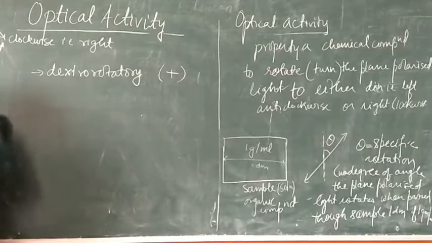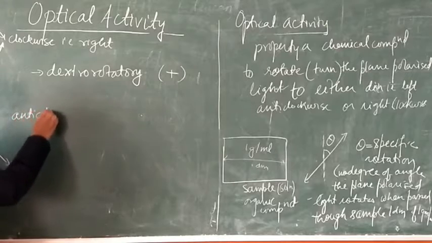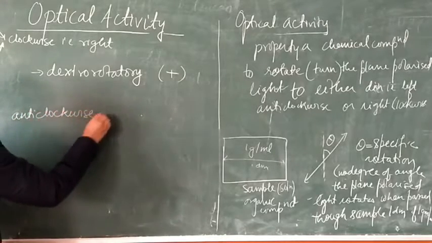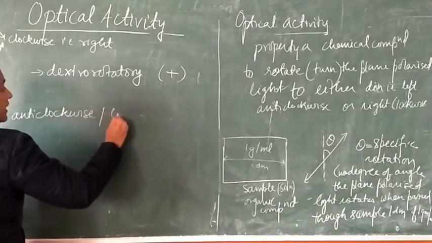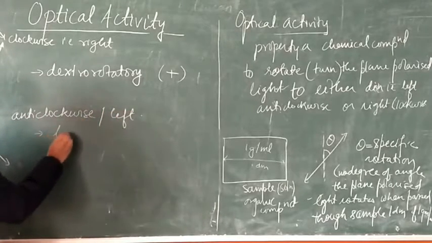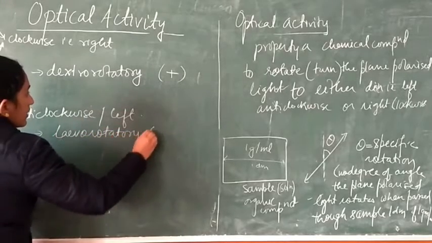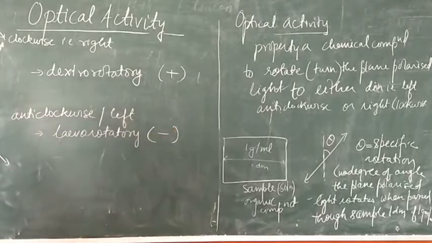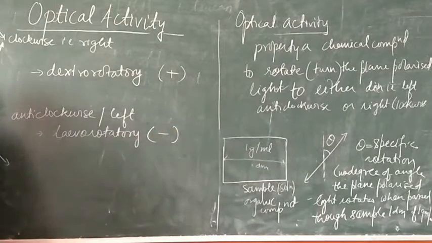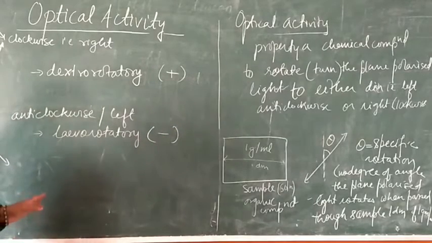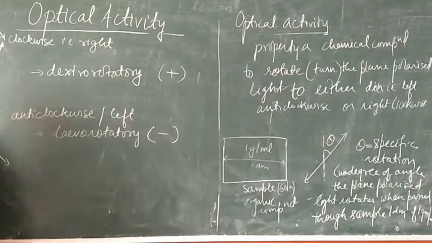And if the plane polarized light has turned toward the left, that is anti-clockwise, it will be known as levo-rotatory. Right? So the optical activity is all about turning the plane polarized light toward the right or toward the left from the expected plane.